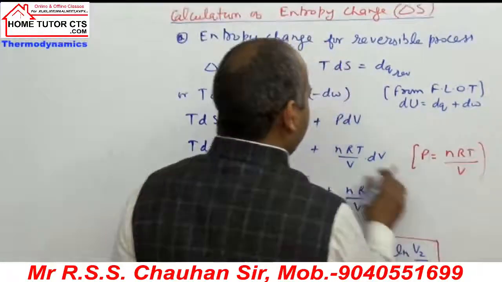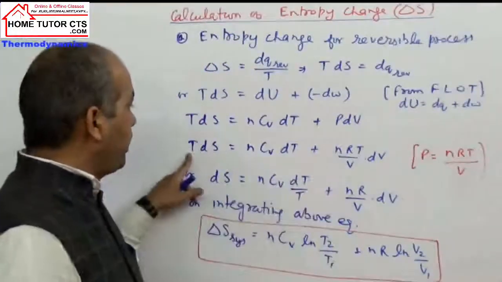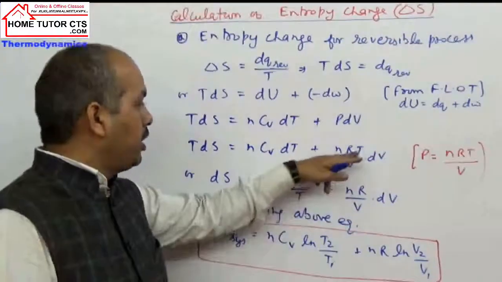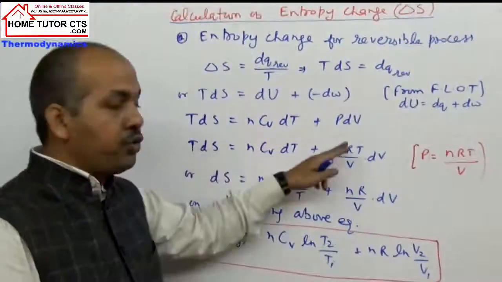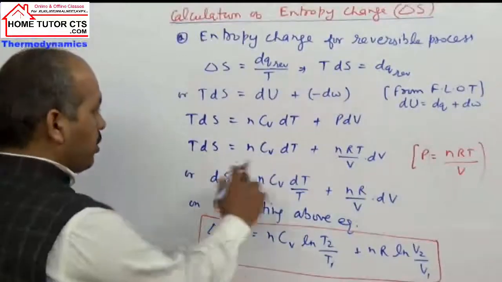Pressure is equal to nRT by volume V. We can write here TdS is nCV dT plus nRT by V into dV. Or T we can take common to these two expressions. So dividing the entire expression by temperature, how is it coming here?